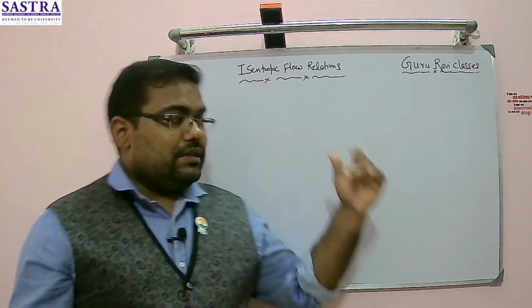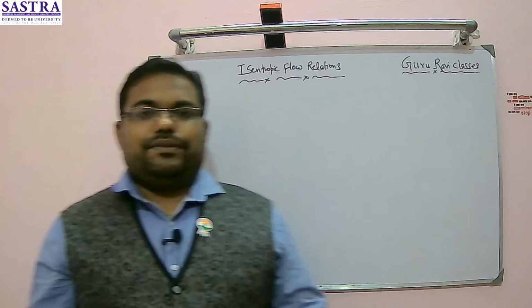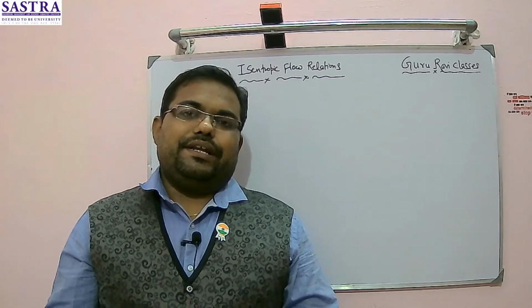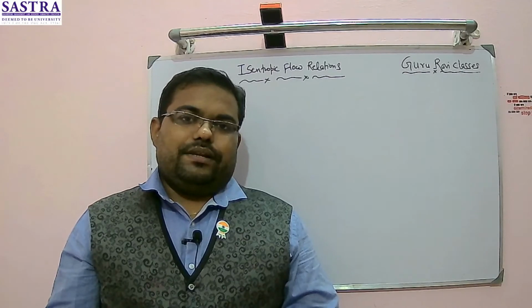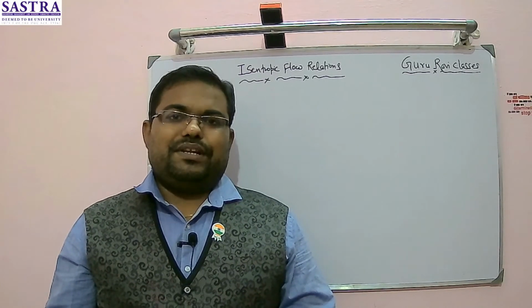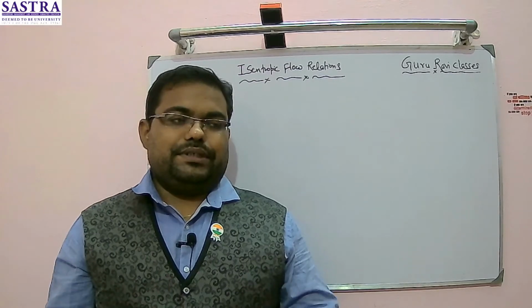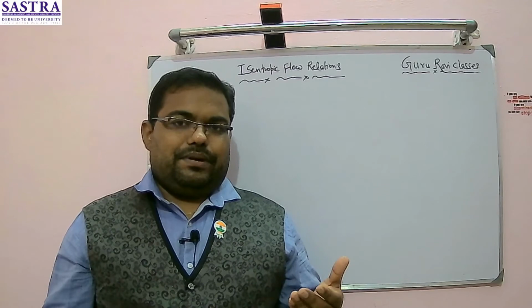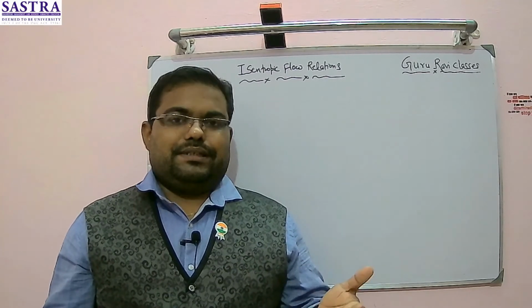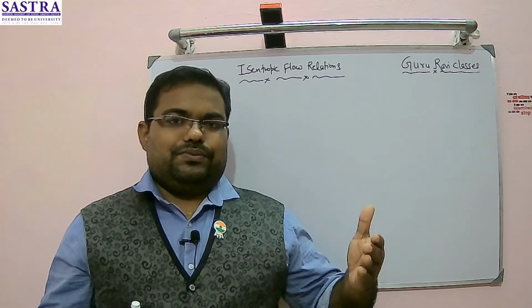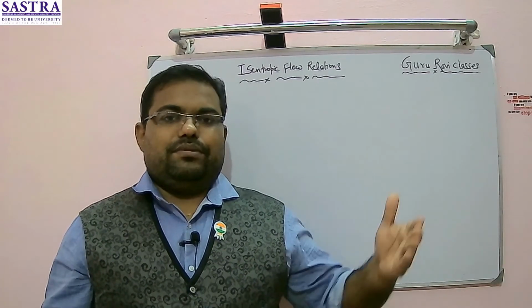So what is basically the isentropic flow? It is a flow which is reversible and adiabatic. A flow becomes reversible only if the flow is happening very slowly, at a very slow rate, so that each and every state it passes through is an equilibrium state.